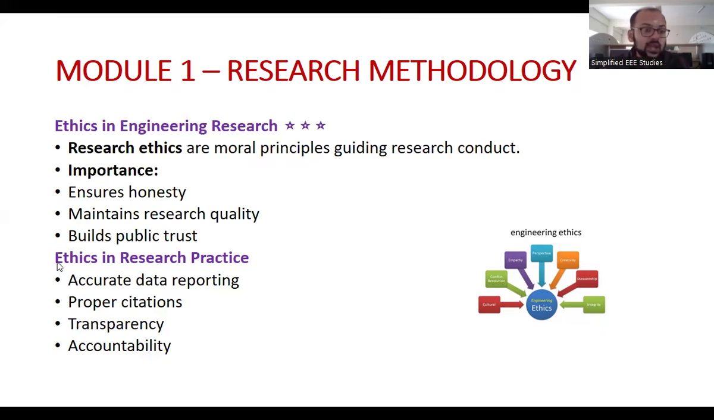So ethics in research practice involves accurate data reporting. Proper citation should be done. Transparency should be ensured. Then even accountability should be done. How many papers and which year you have referred, which paper you have cited, and which bibliographic database you have referred, all the things should be mentioned very clearly so that you have accountability. So these are the importance of ethics in engineering research.